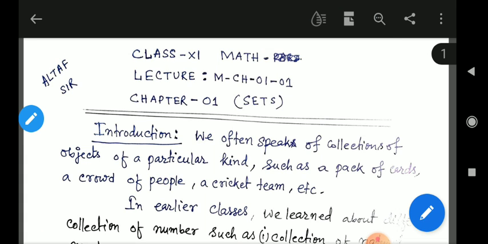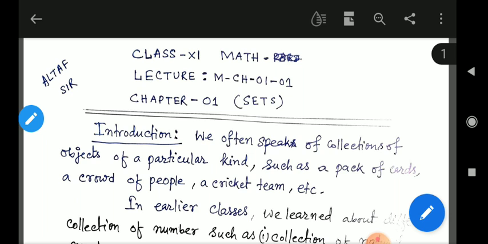Students, I am going to start the first chapter, sets, and in this chapter we will learn about sets, their different types of forms of representation, and how to write a set by using symbols. That thing we learn.